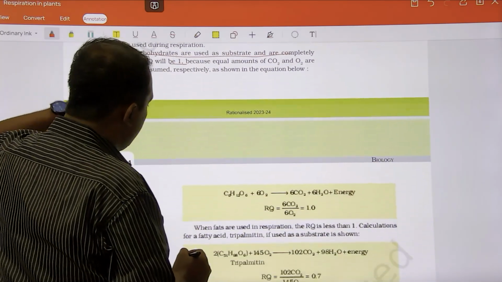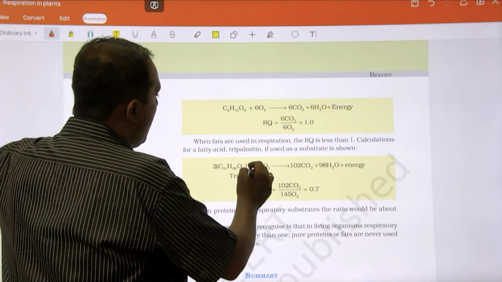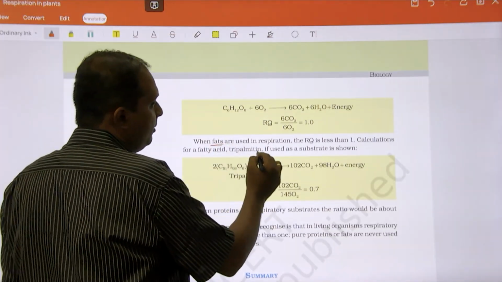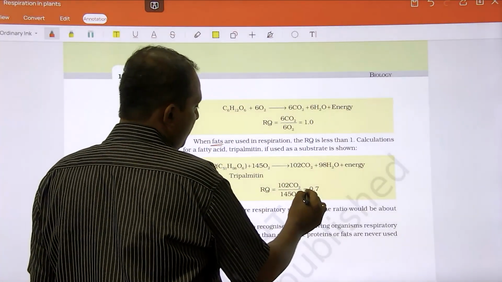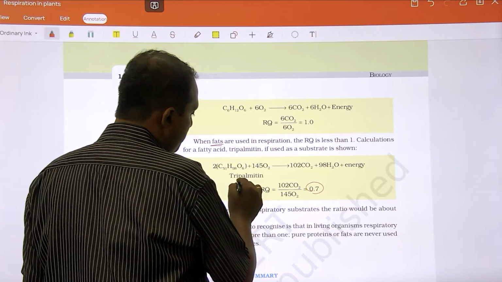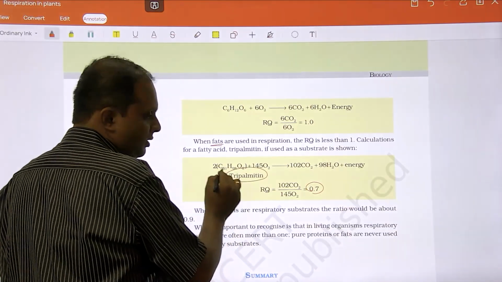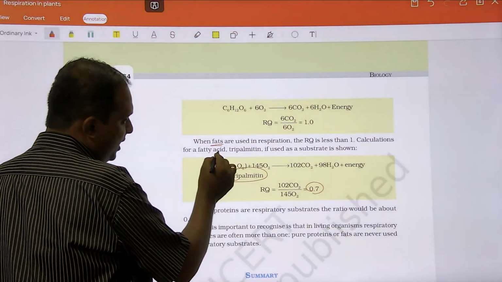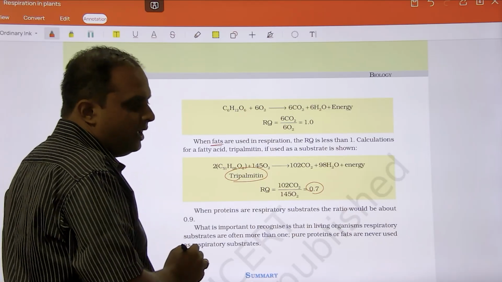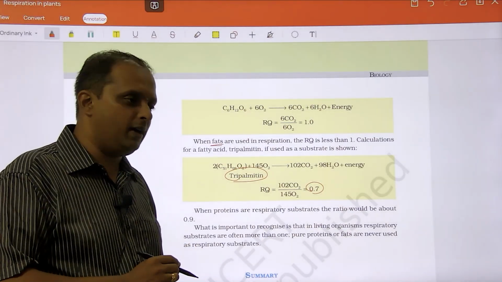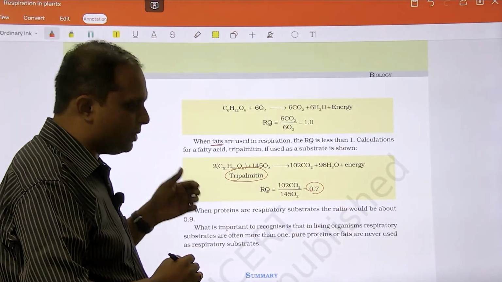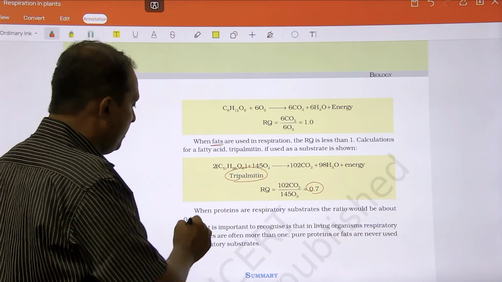And if the substrate is fat, it is going to be 0.7. Tripalmitin is a fat, so they can say it as a fat or tripalmitin. It's an example, like glucose is an example of carbohydrate, tripalmitin is an example of fat. Protein is going to be 0.9.